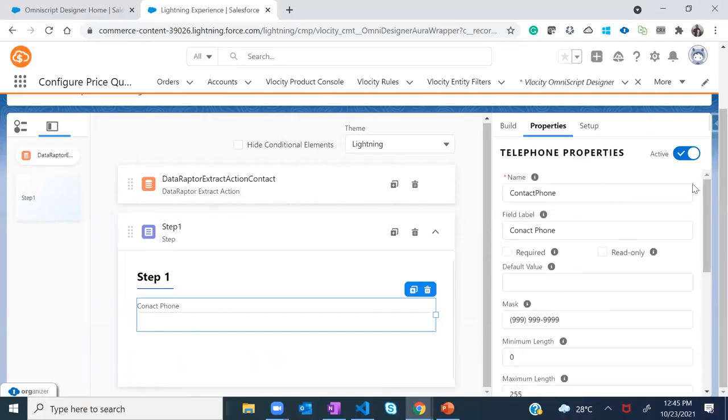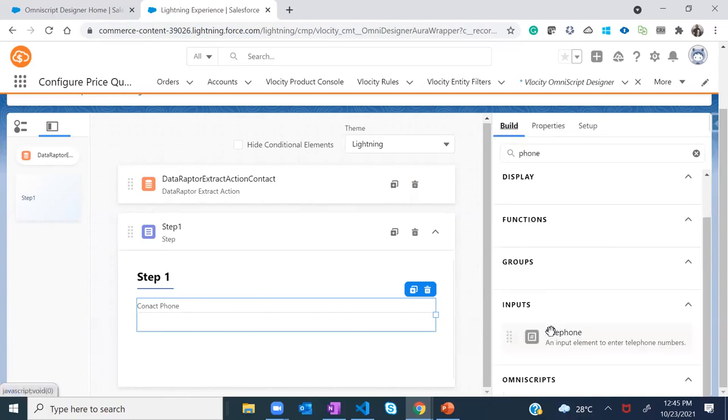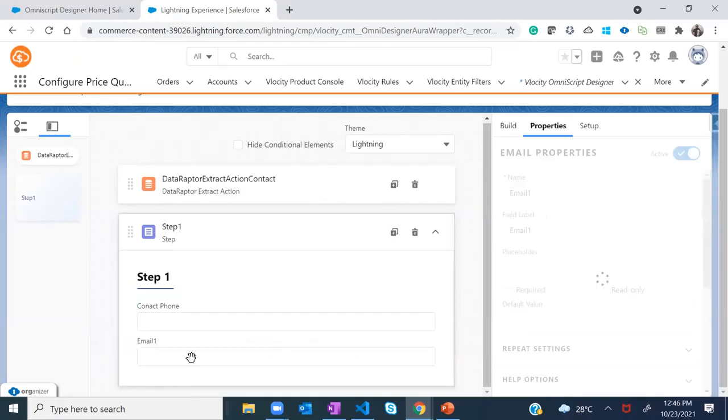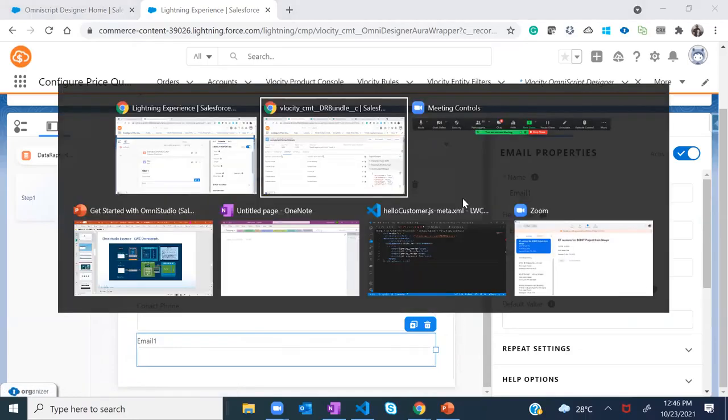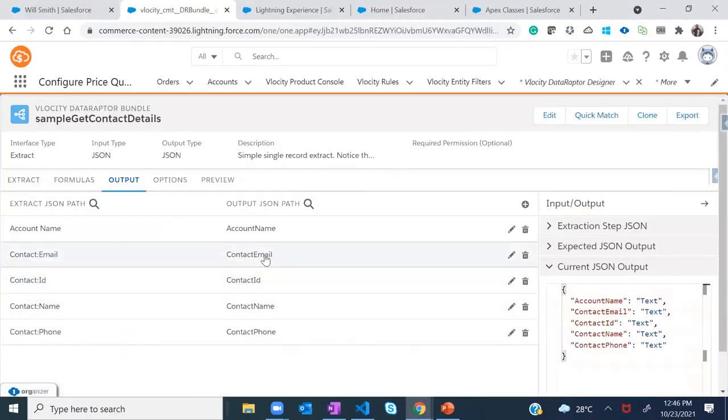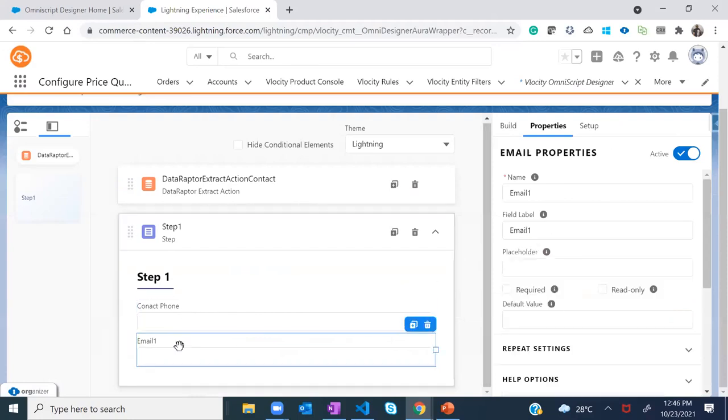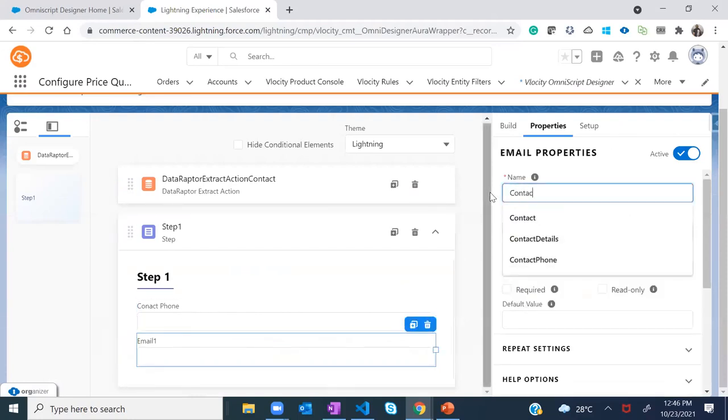So my contact field is there. Now I'll simply create one more element, and that element name is email. And again, if you can see, I'm literally not dragging and dropping by going into the individual elements over there. I'm simply searching the name and then simply exposing it over here. So for email also, the field is contact email, right? So in the name, I'll use contact email.